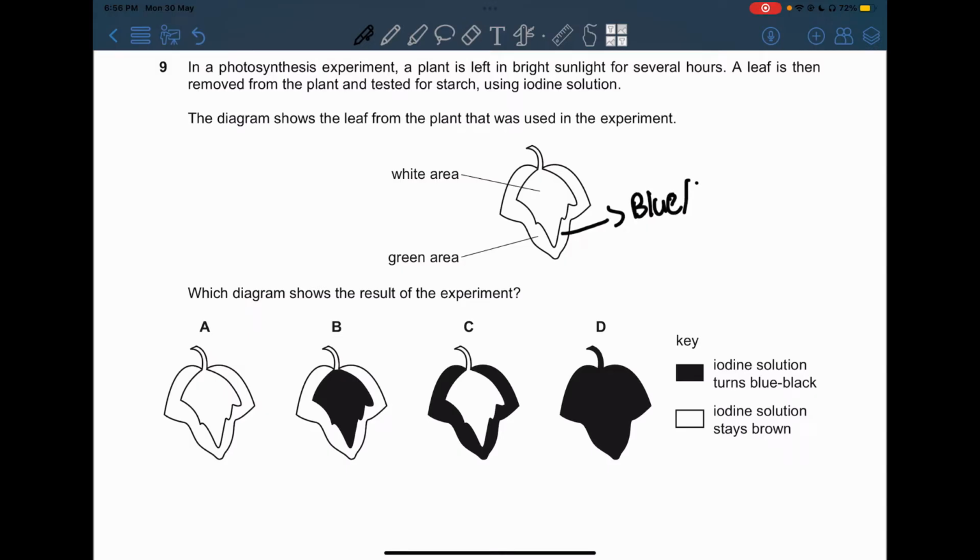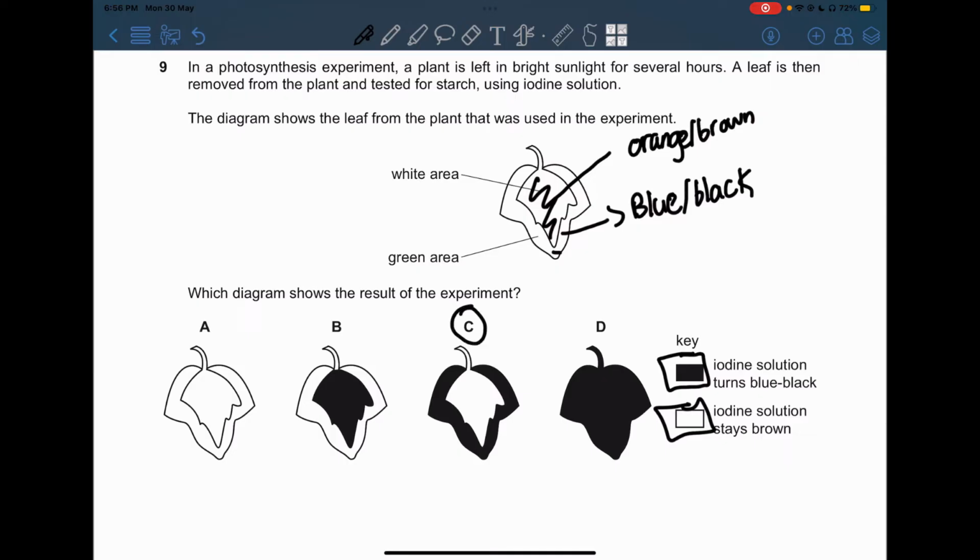That's because the green will react with the orange-brown in the iodine and will turn into blue-black, and the white area will be orange-brown. So we're going to be choosing something that is blue-black on the outside and orange-brown on the inside over here. Let's check the key. The iodine solution turns blue-black if it's colored like that, and white if it's orange-brown. So on the outside, we want it to be blue-black, and on the inside, we want it to be white as in the key. So that's exactly C over here.